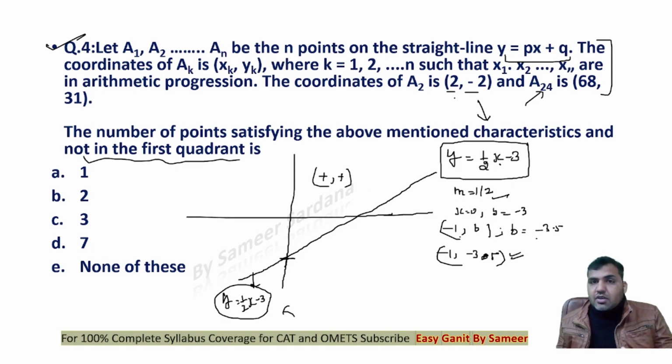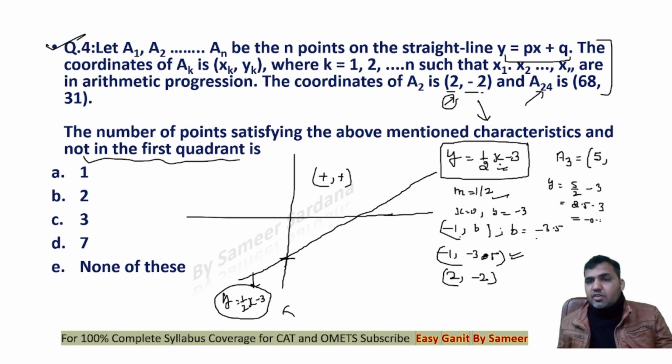So it will not lie in the first quadrant. If I look at the second point, x is 2 here, but then y is minus 2. Again, abscissa is positive and ordinate is negative. So 2 and minus 2 will also not be in the first quadrant. Now if I look at the point A3, we need to find out the coordinates of A3. As we know that abscissa is in arithmetic progression with a common difference of 3, abscissa would be 5 here, and the ordinate, if I put x as 5 here, the value of y will be 5 by 2 minus 3. That is 2.5 minus 3, which is minus 0.5. So the ordinate of A3 will be minus 0.5.